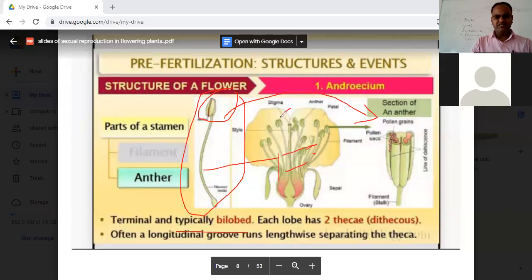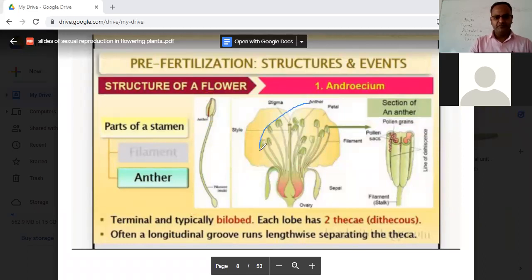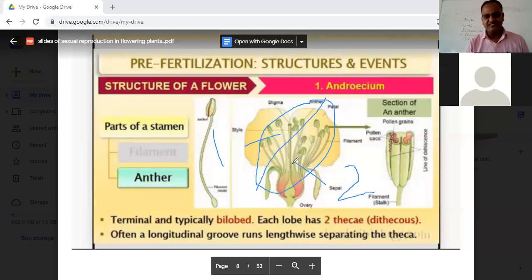Bilobed means, suppose I'm drawing this anther with two lobes. That means this is one and this is the second one. So if you are asked how many lobes are there in an anther, it is a bilobed structure.